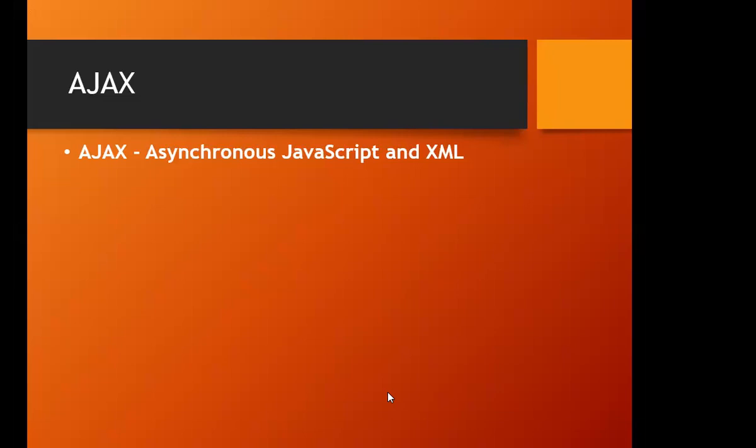Ankita? Yes, sir. So what information have you got related to Ajax now? Ajax is not a programming language. Okay, Ajax is not a programming language. Then what is it? Ajax is a set of web development techniques. Yes, Ajax is a set of web development techniques, right?